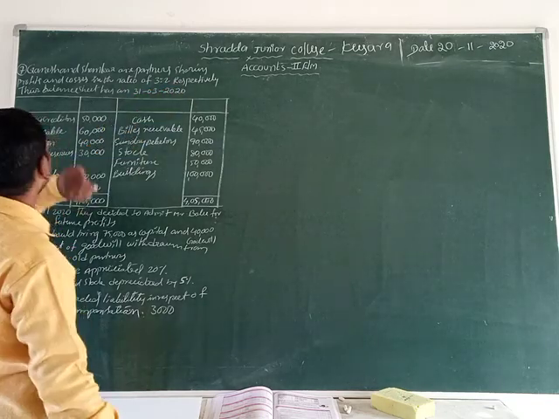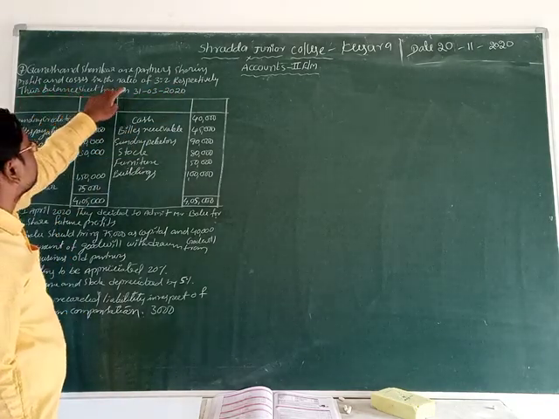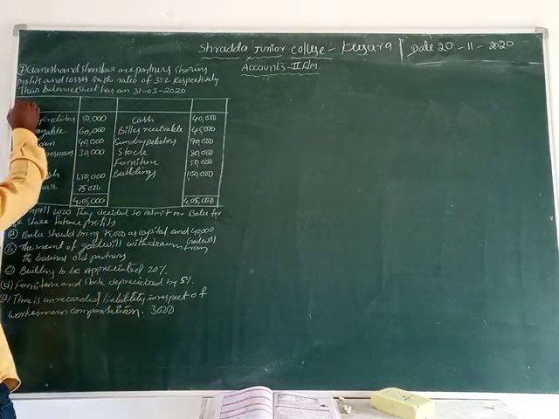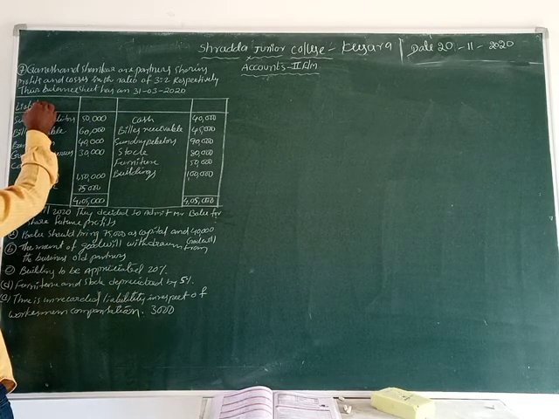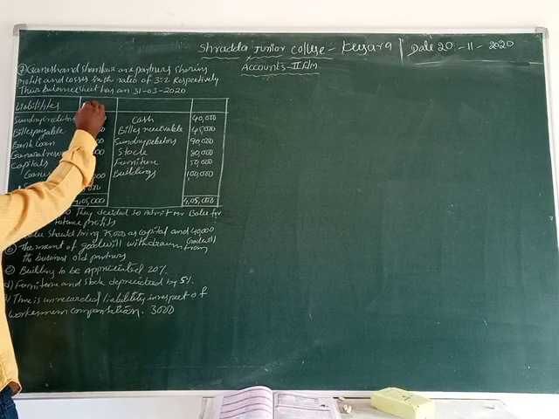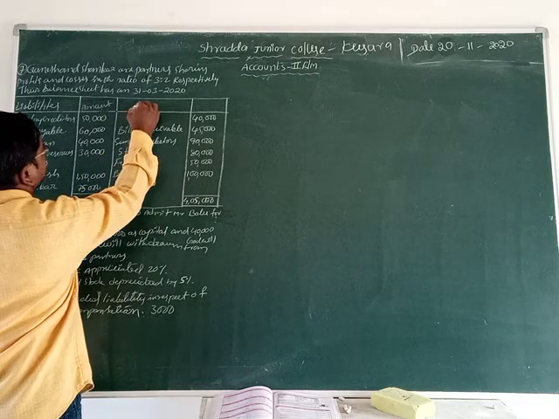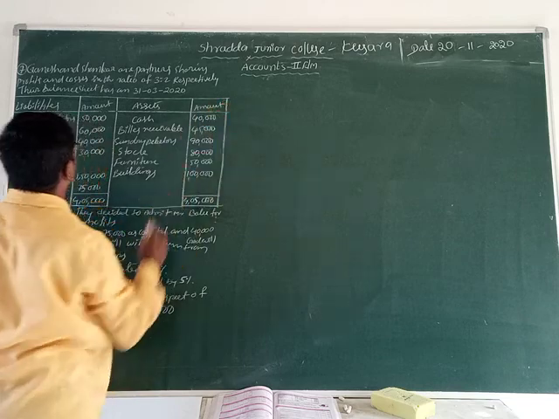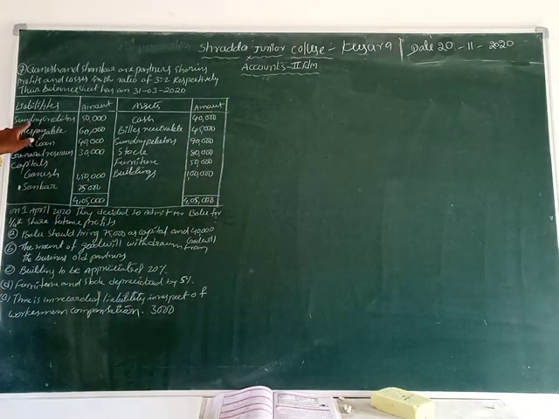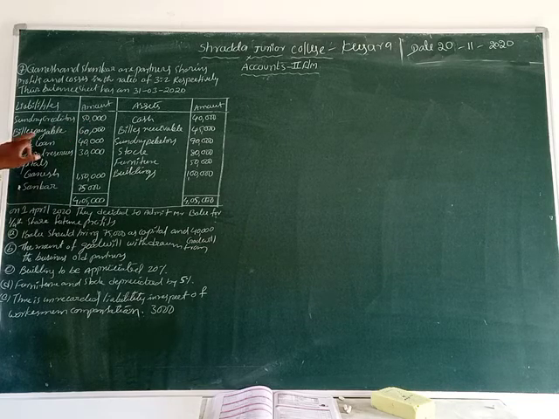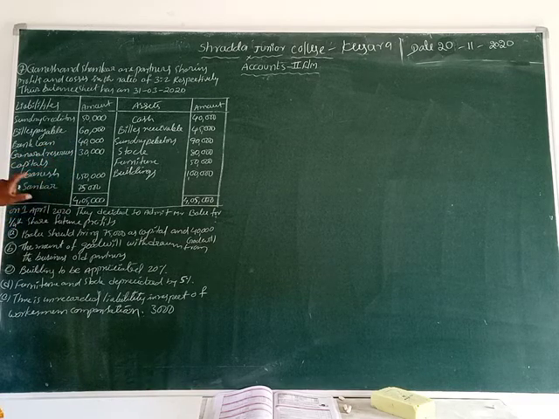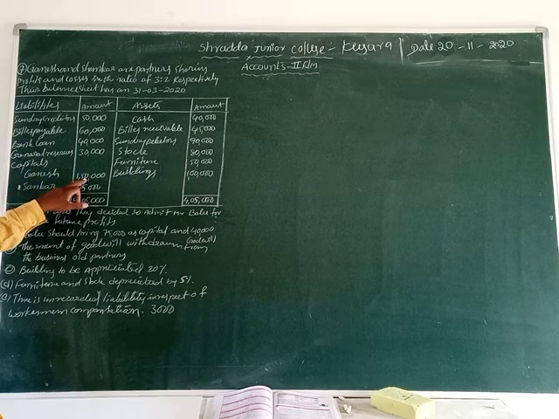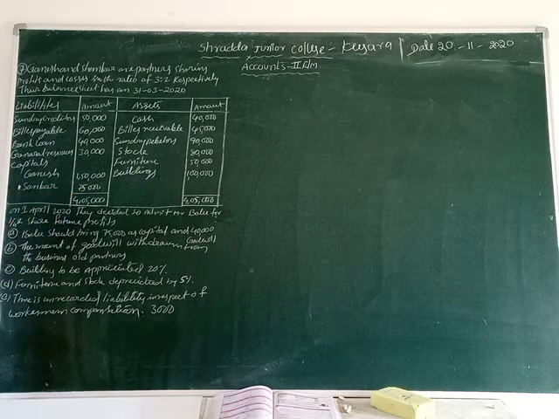Their balance sheet as on 31st March 2020: liabilities and assets. Sundry creditors 50,000, bills payable 60,000, bank loan 40,000, general reserves 30,000, capitals Ganesh 1,50,000, Shankar 75,000.